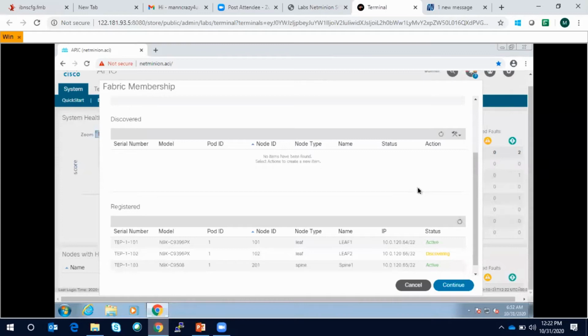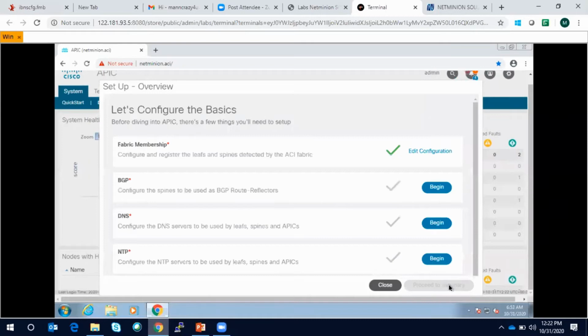So ACI is getting very popular these days. Almost every customer, if they are not going to the cloud, if they are planning to go to the private cloud, they are adopting ACI, because the performance which you get via ACI, you will not get with the other competitors in the market. So let's say if you talk about NSX, it is good. I'm not saying it's not good, but still it is in software. So the functionality and the performance which you get in hardware, sometimes I have seen that it's not matching with the software one. So let's click on continue. So the market trend is very high.